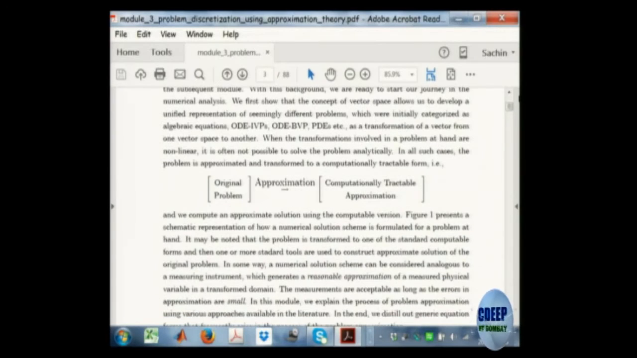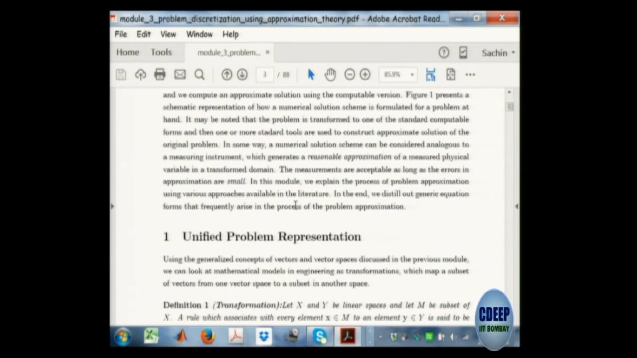It might look like a grand generalization, but it helps in the beginning. The first thing the students have to realize is that in most cases I cannot solve the original problem. It's non-linear, it doesn't have an analytical solution, so I have to transform it to some computable form and solve. So the first step is getting a computationally tractable approximation.